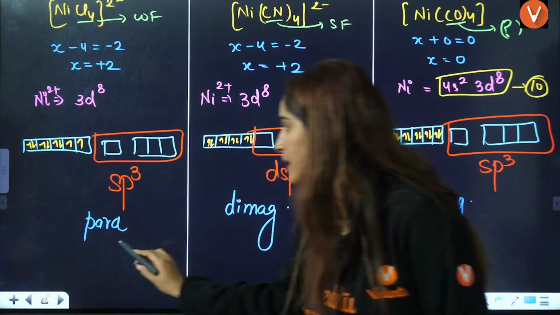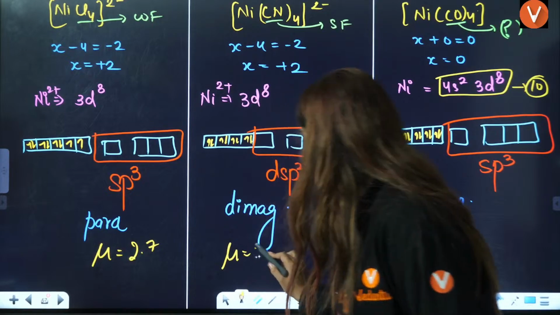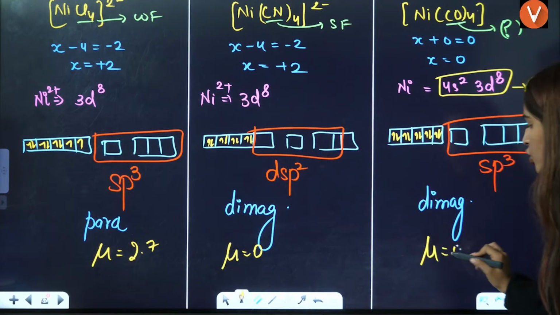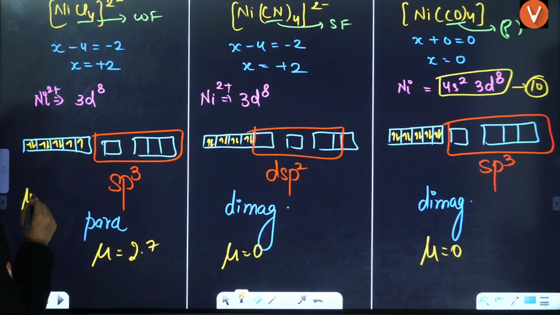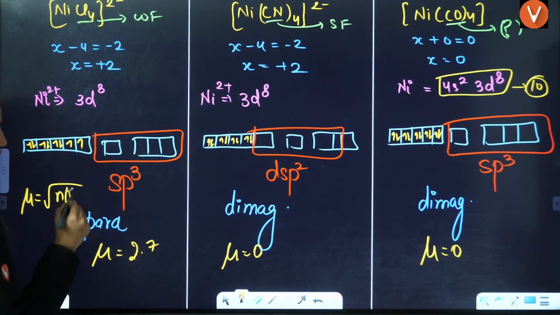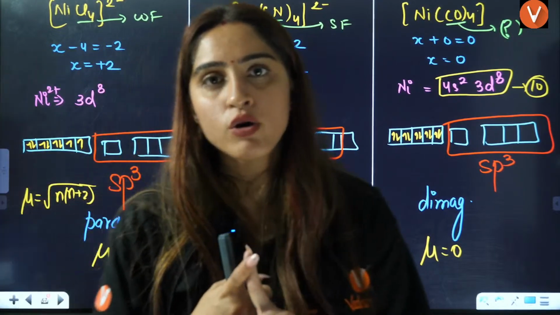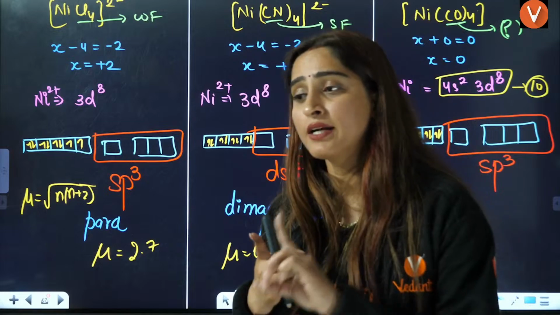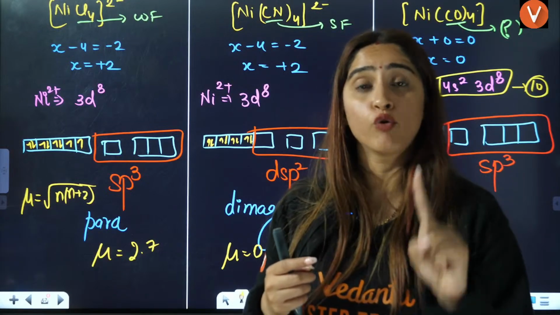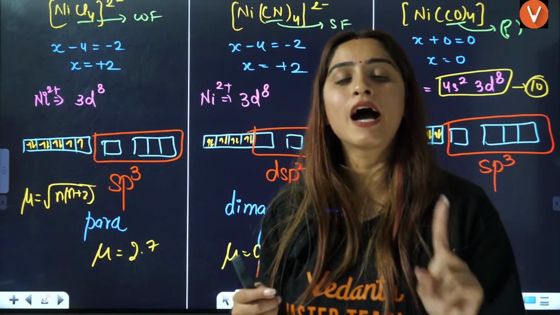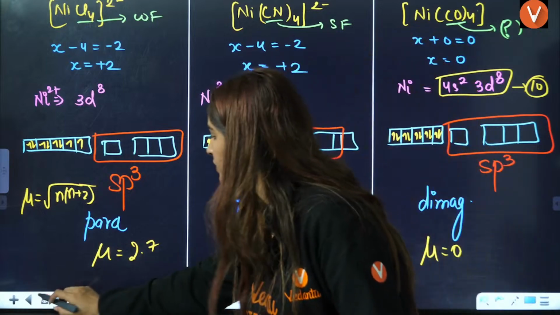So here the magnetic moment is going to be 2.7, and here it is 0, and here also 0. The magnetic moment is square root of n(n+2). With one unpaired electron it is 1.7, 2 unpaired electrons 2.7, 3 unpaired electrons 3.8, 4 unpaired electrons 4.9, 5 unpaired electrons 5.9.